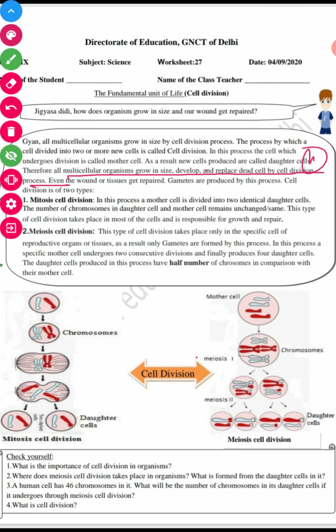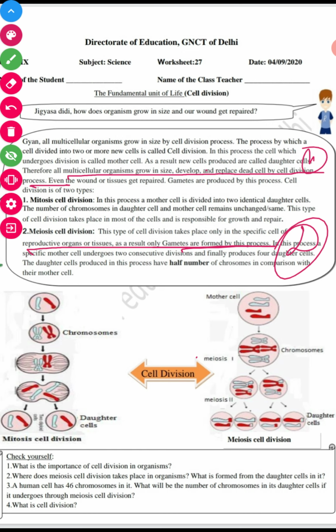Next: where does meiosis cell division take place in an organism, and what is formed from the daughter cells? It takes place in our reproductive organs or tissues, and they form gametes by the process of meiosis. This is the answer to the second question.